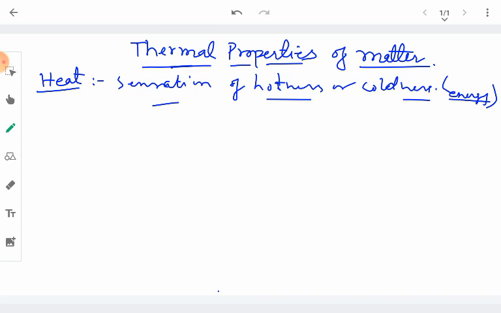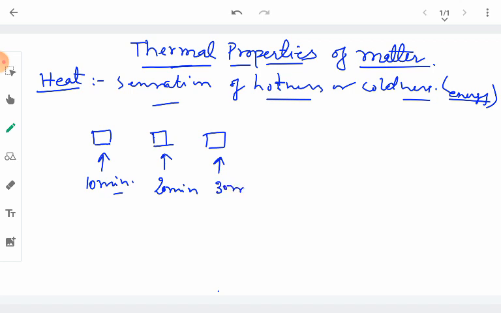Whenever substances are heated, suppose that we have 3 samples of substances and we are heating them for different periods of time. This is heated for example 10 minutes, this is heated for 20 minutes, and the third one is heated for 30 minutes. Which one would you understand will be hottest?